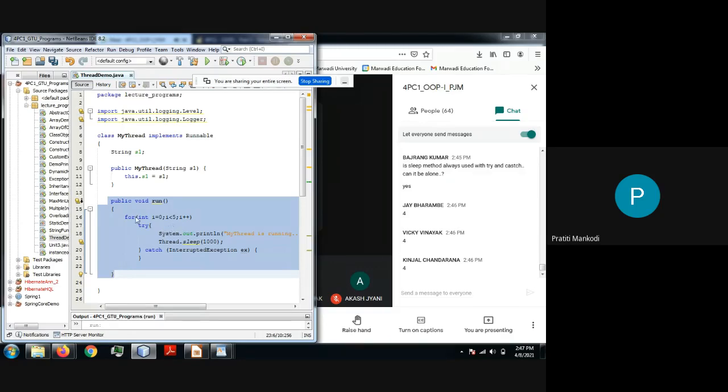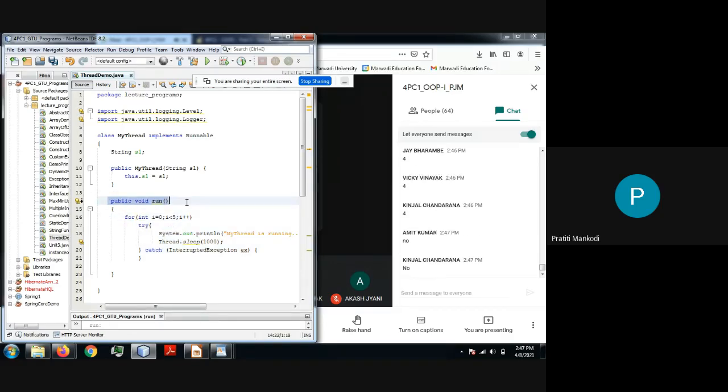Can we have the same type of method in the same class? No. That means if one run method is executing addition, I need another run method to do subtraction. But I cannot put the second run method inside the same class because the signature will be the same, which is not allowed. One class cannot have two methods with the same signature, right?